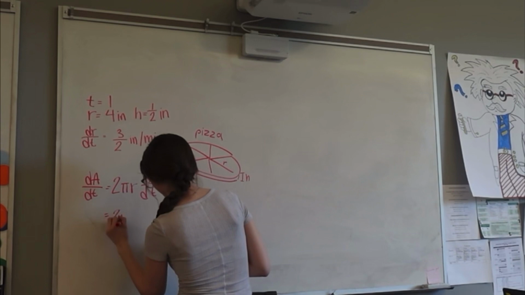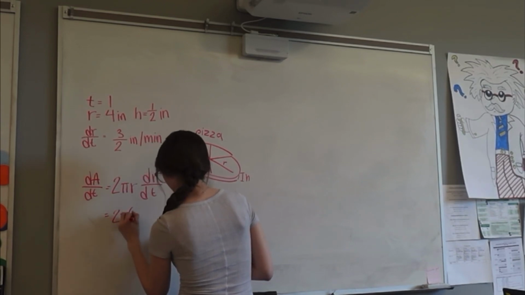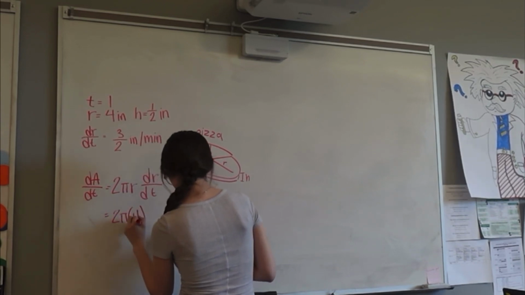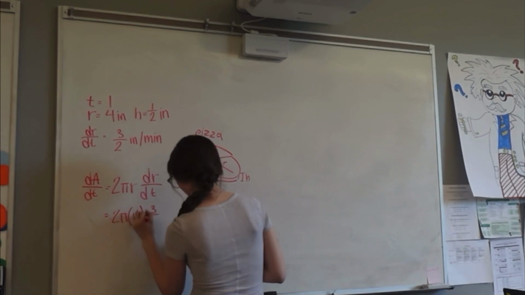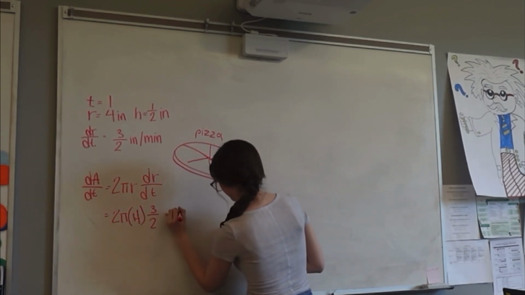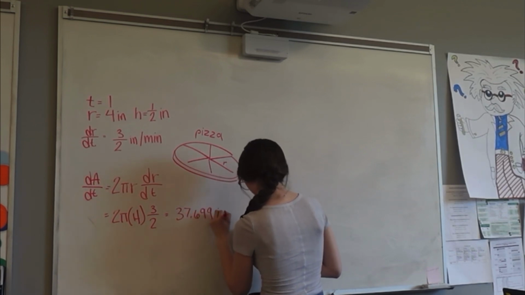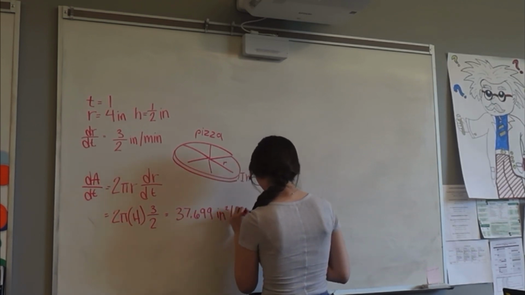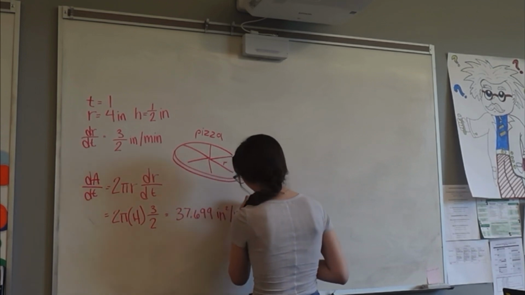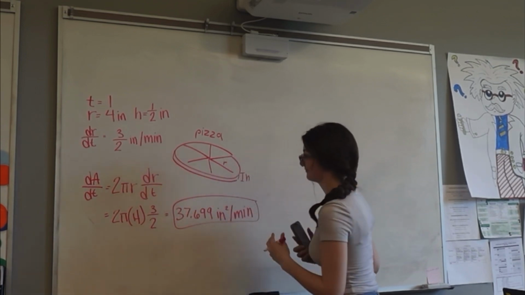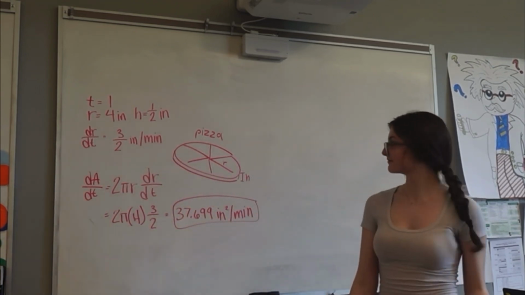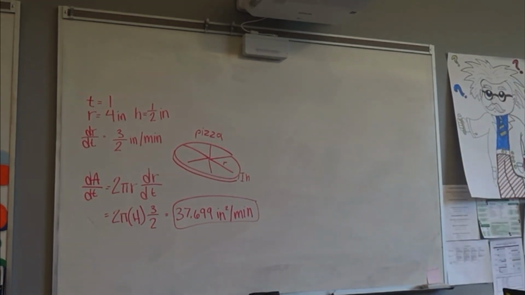So we're going to find the derivative of the area of a circle in terms of t, which is 2 pi r dr/dt. And we're going to plug in the values given from the problem, which is 2 pi times 4 times 3/2, which is 37.699 inches squared per minute. And that is how fast the area of the top of the pizza is changing at time t equals 1.